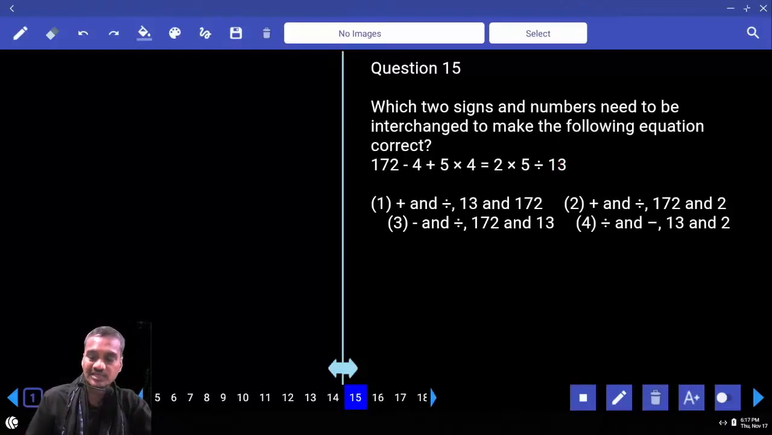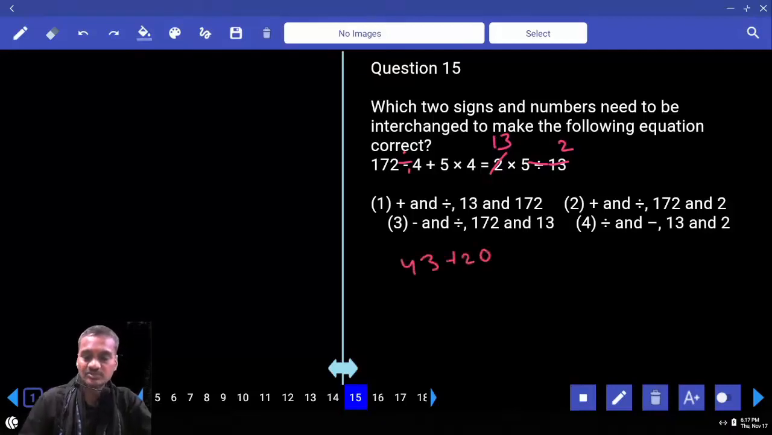Then choice 4, 13 and 2. Now this is 2 and this is 13. Then what are the symbols we have? Plus, division and minus. Now this is minus and this would be division. 172 divided by 4, how much does it come to? And 43 plus 20, that is 63. Now here 13 into 5, 65 minus 2, 63. Hence what is your answer? Choice 4. Question number 15.